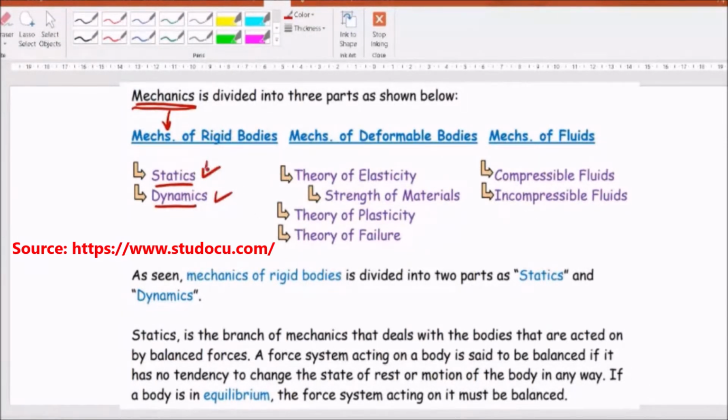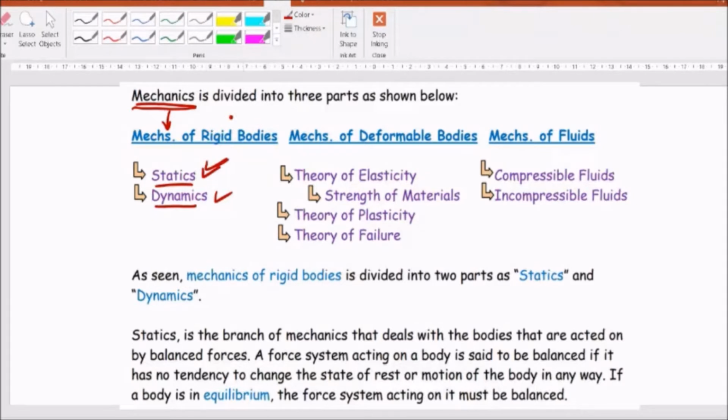You have studied already the statics. You know how to draw a free body diagram of a beam given the support conditions and given loads. And you can find out what are the reactions in a beam problem or a truss problem. So all those are by assuming the static equilibrium. So that comes under rigid bodies.